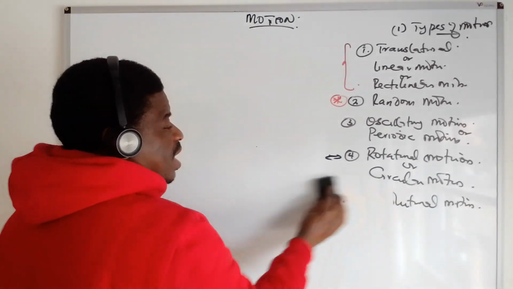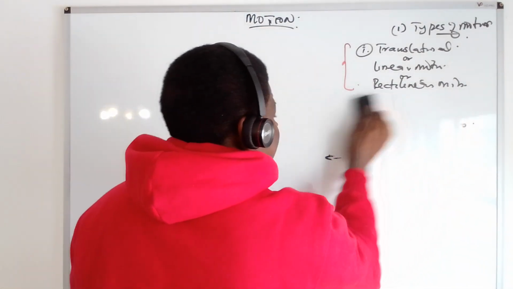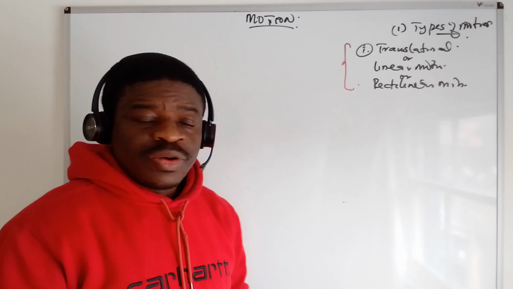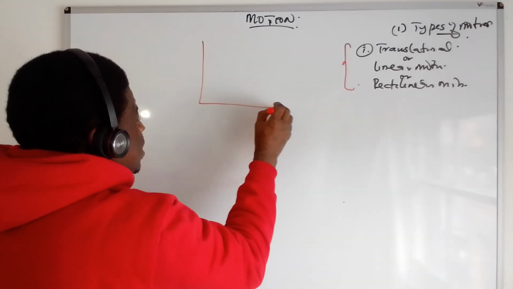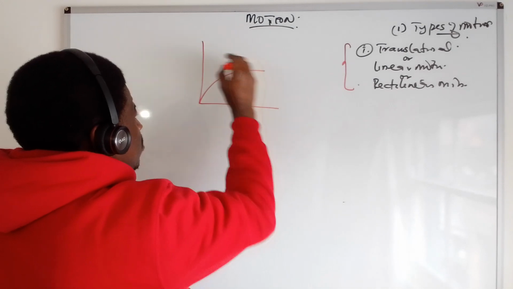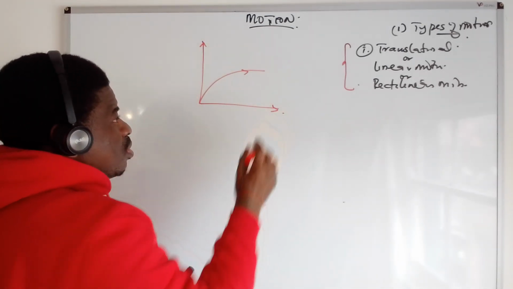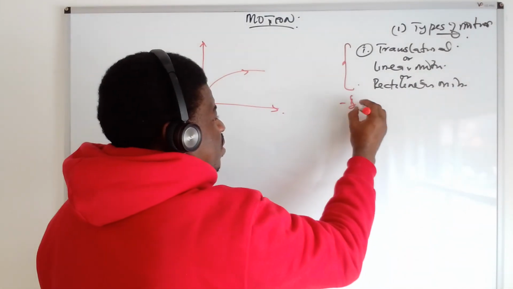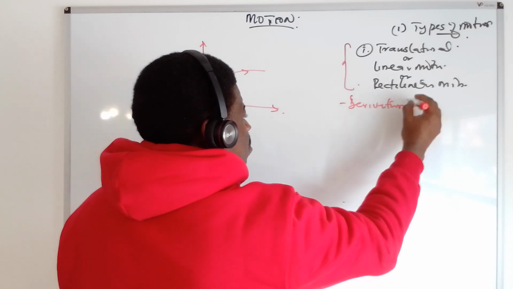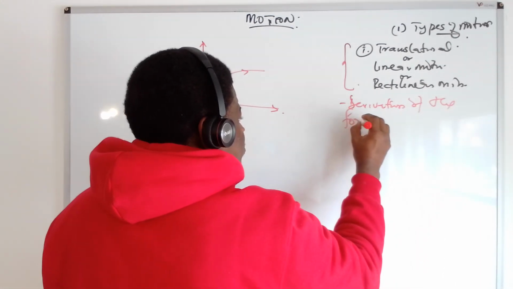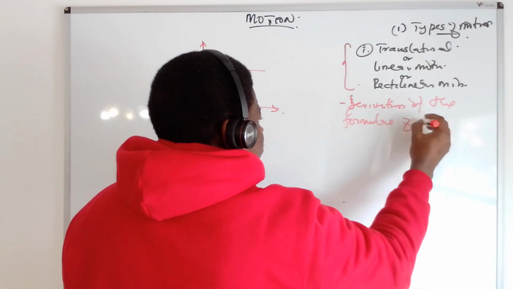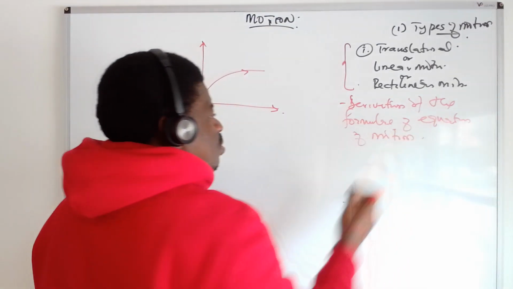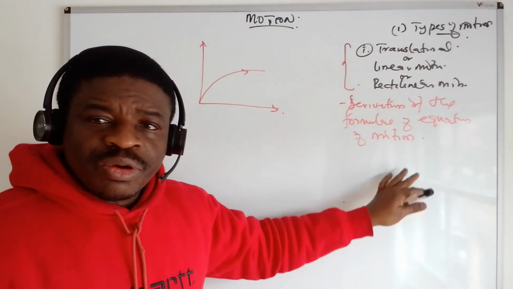Translational motion. As I told you before, translational motion is moving from one point to the other. For translational motion, there are three types, because we want to derive the formulas. The derivation of the formula of the equation of motion. So we want to derive the equation of motion.